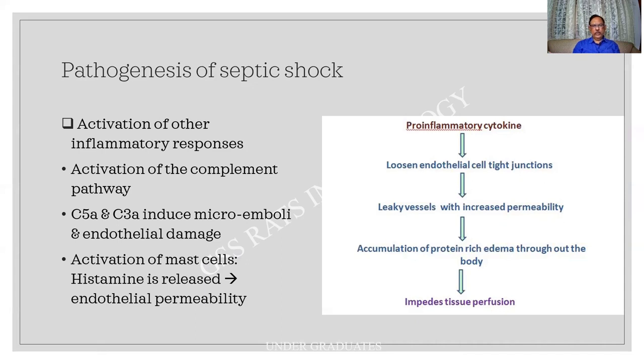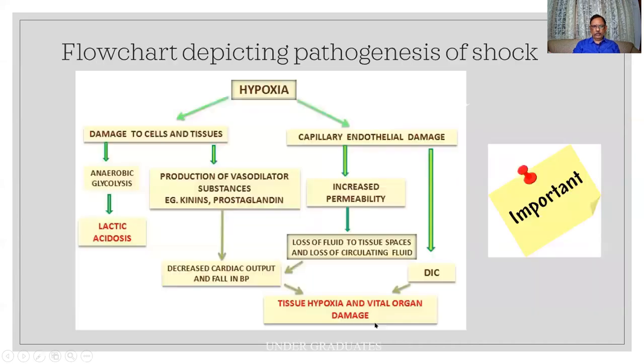All this can lead to a decreased fluid or stagnation. In this condition, there is no loss of blood, but there is a peripheral pooling of blood. So these steps you people should remember. Remember the last one, activation of the mast cells can lead to histamine release, leading to endothelial permeability. That is what is mentioned here. So please read the pathogenesis of septic shock.